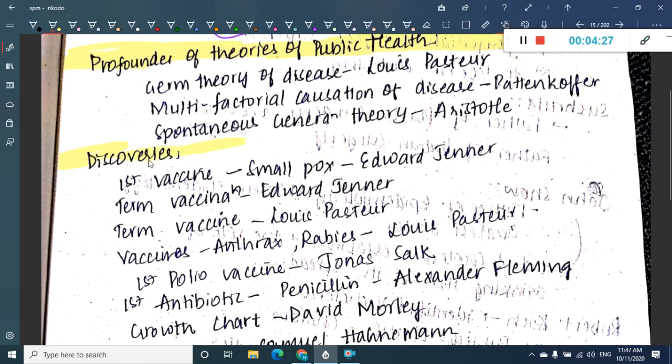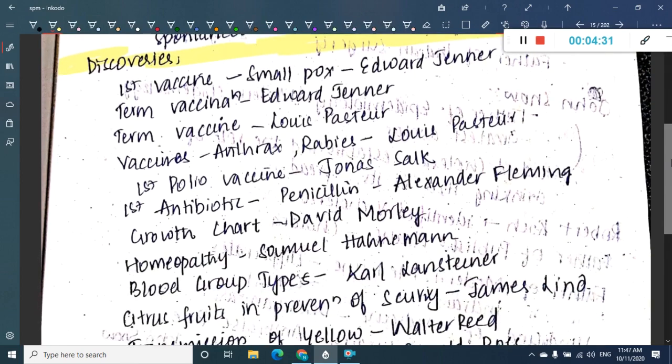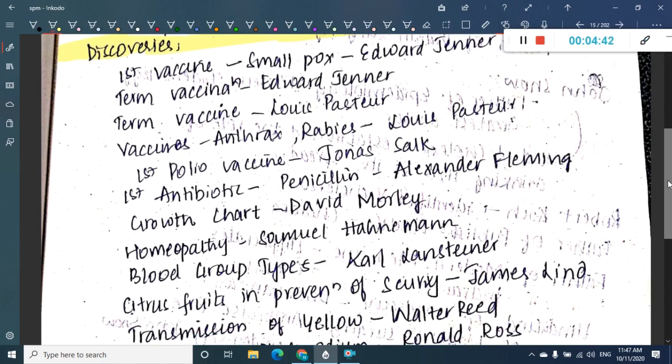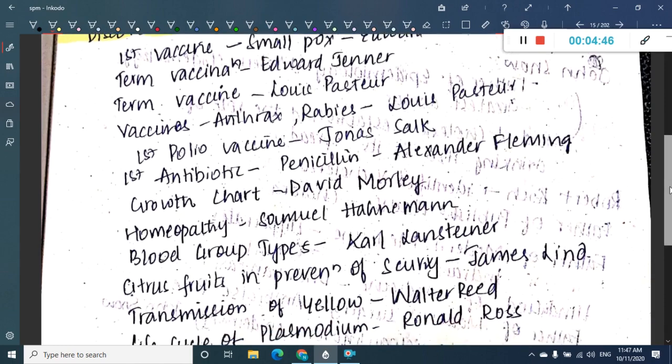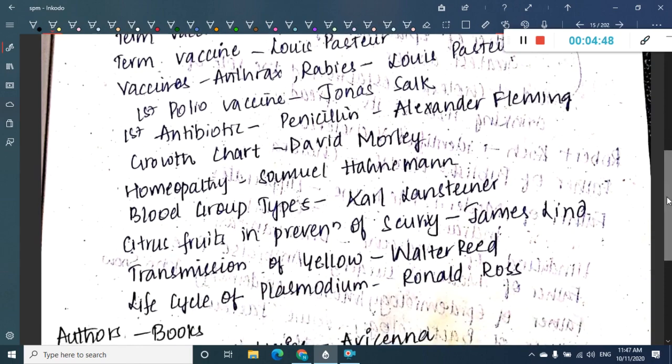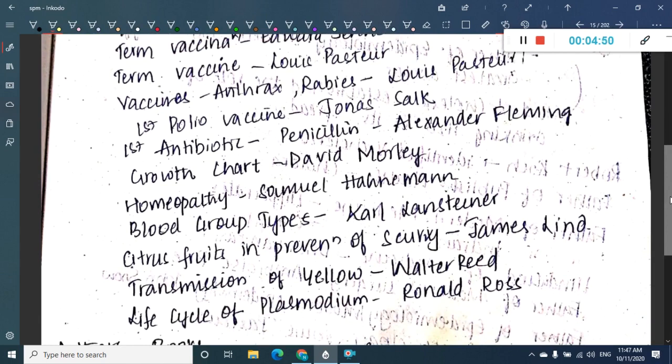Then some discoveries in SPM. The first smallpox vaccine is given by Edward Jenner. The term vaccination is given by Edward Jenner. The term vaccine is given by Louis Pasteur. Vaccines like anthrax and rabies are given by Louis Pasteur. The first polio vaccine is given by Jonas Salk.